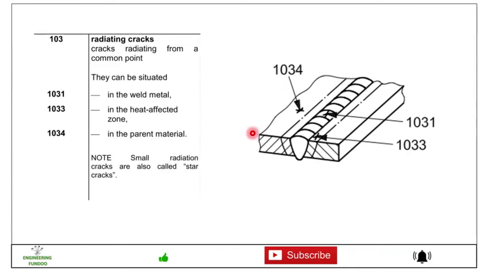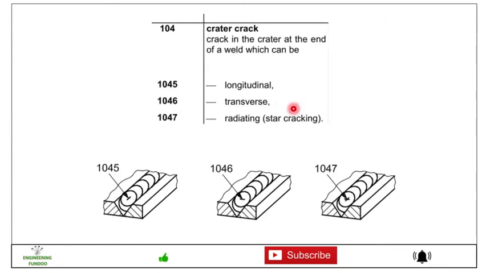Then we have 103, radiating crack. A crack radiating from a common point. Here this is the heat affected zone. Here you can see 1031 is the radiating crack in the weld metal itself. Then 1033 is in the heat affected zone. Then 1034 is in the parent material.